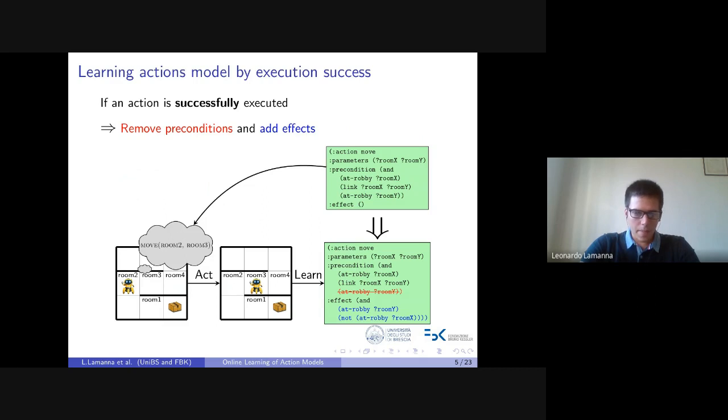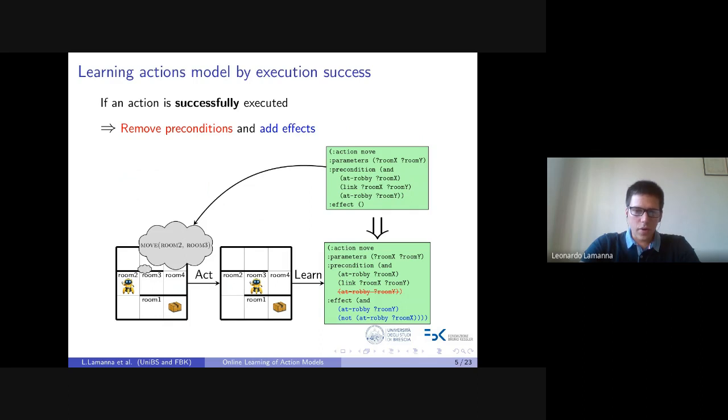Here is shown an example of a successful action where, before executing the action, the operator schema contains the unnecessary precondition at Robbirum y and contains no effects. After executing the action, the precondition at Robbirum y is removed since it is not satisfied in the state where the action has been successfully executed, and moreover, the agent, by comparing the previous state with the destination one, learns the positive effect at Robbirum y and the negative effect at Robbirum x.